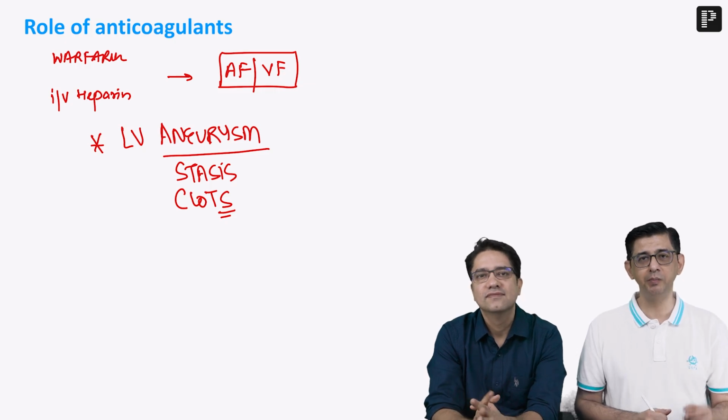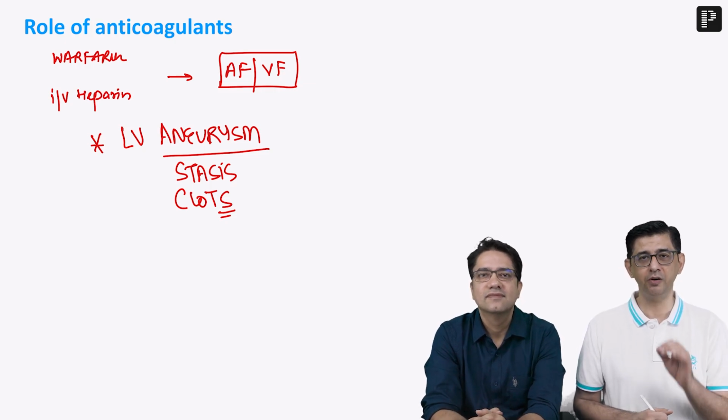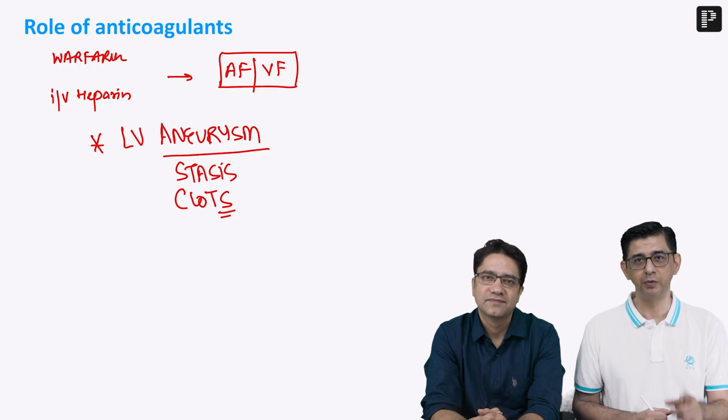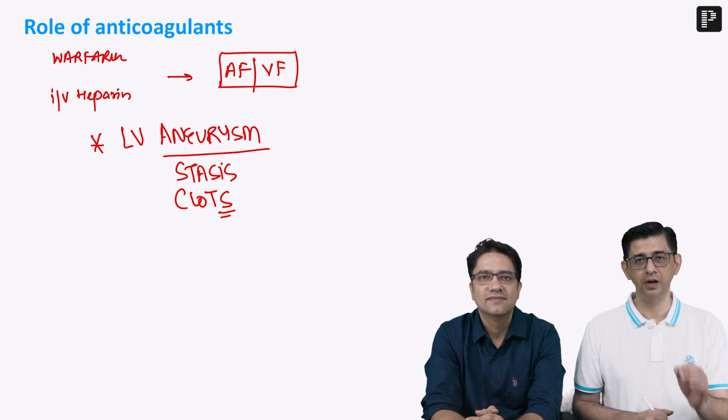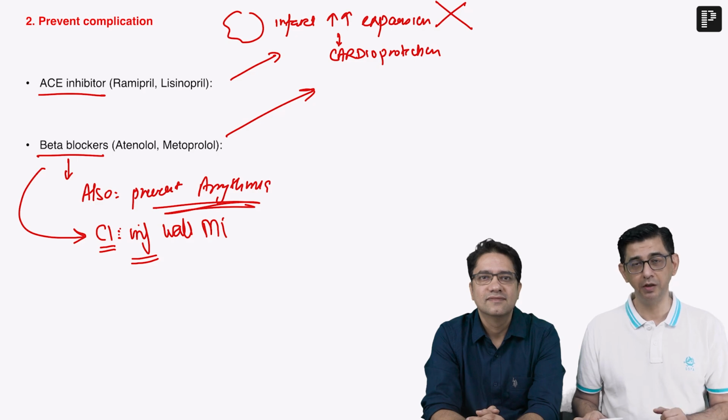A question for you guys at the moment, please comment in the chat box. Warfarin toxicity with brain hemorrhage, what is the antidote? We'll wait for your answers. We'll give you the answer in the next one minute. Warfarin toxicity with intracranial hemorrhage, what is the treatment that would be given to the patient?